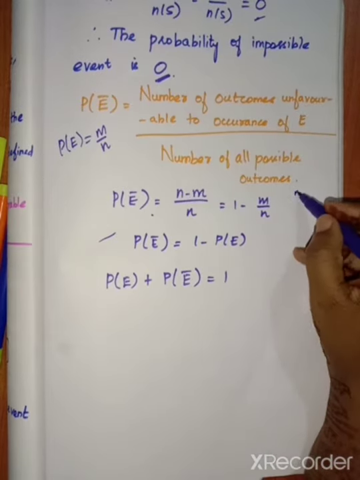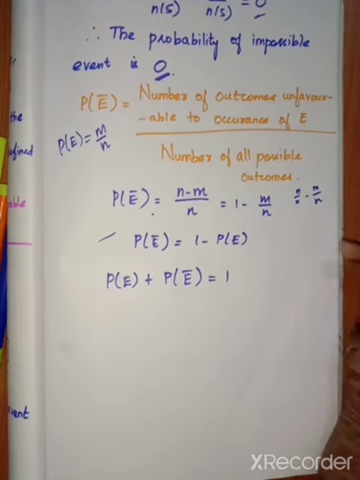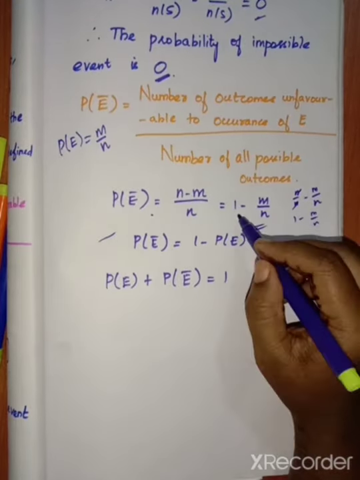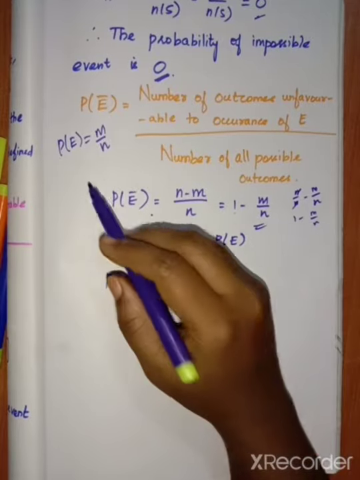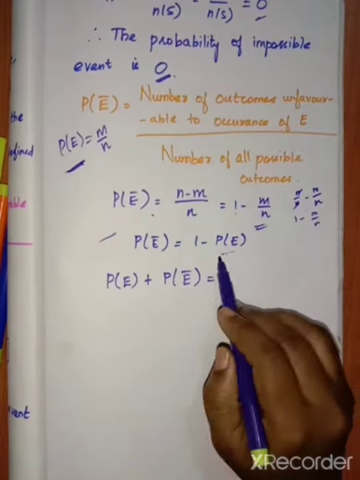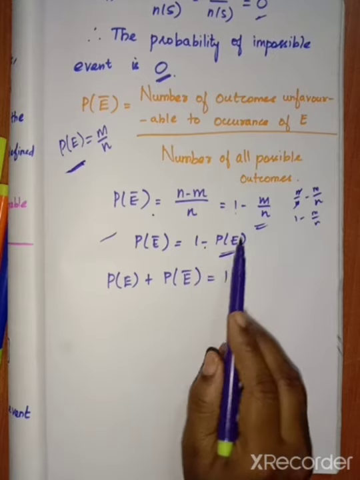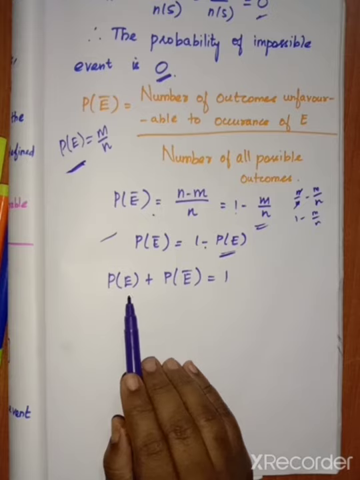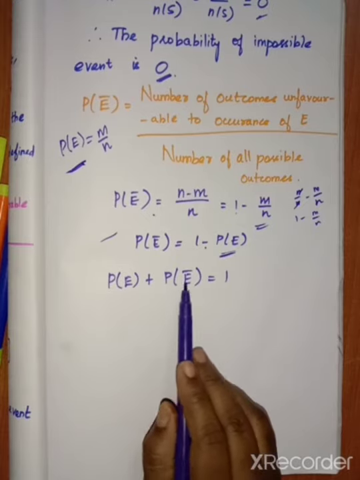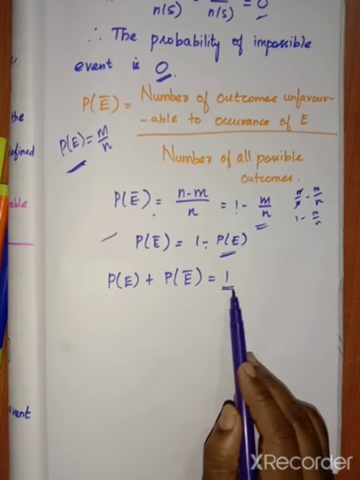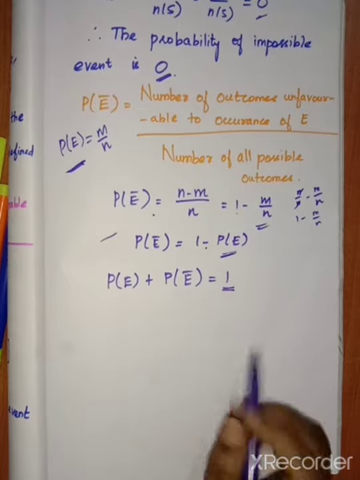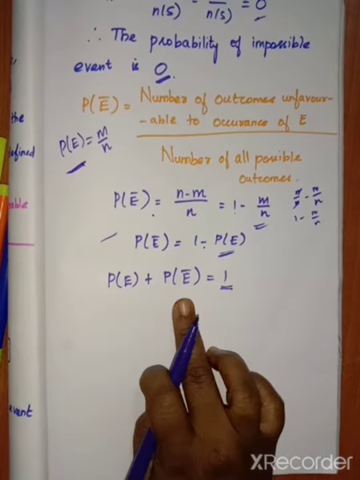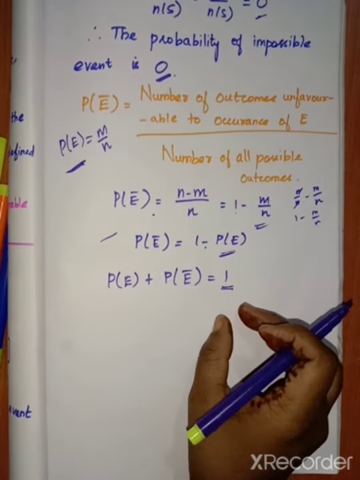So we write N by N minus M by N. N cancels, so we get 1 minus M by N. We already know that M by N is P of E, so we substitute that: 1 minus P of E. Moving it to the left hand side, we get plus P of E. So P of E plus P of E bar equals 1. That means the probability of the favorable and unfavorable outcomes, if you add them, we get 1.